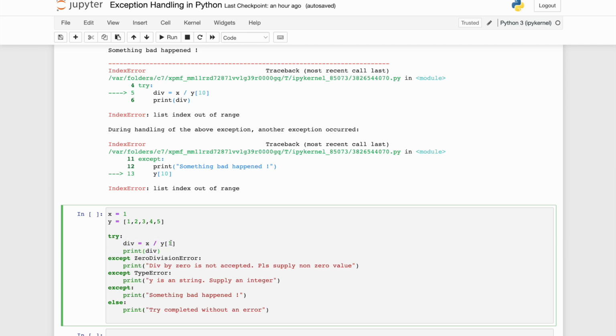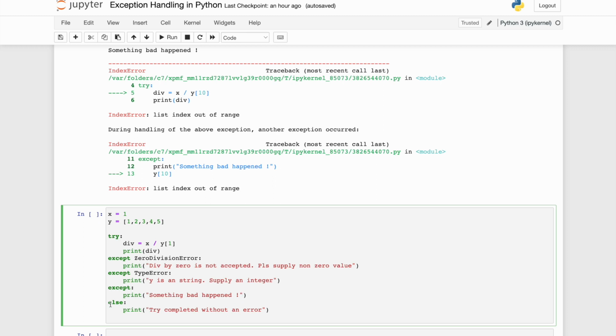If there is an exception, it will stop at that moment and execute the corresponding except block. If it encounters a zero division error, it will go to one block. If it encounters a type error, it will go to another. If it encounters something which you have not listed, it will go to the catch-all, and something bad happened will get printed.